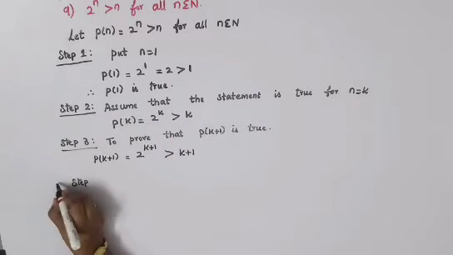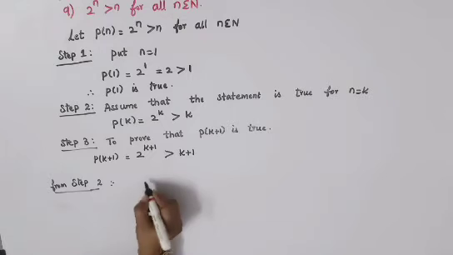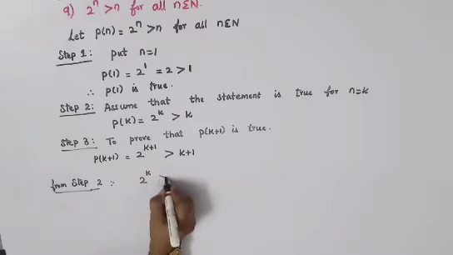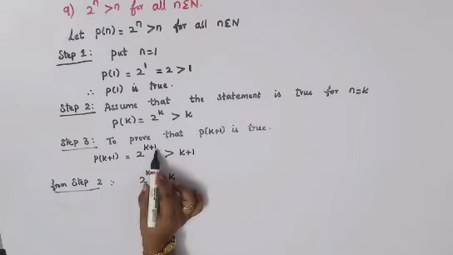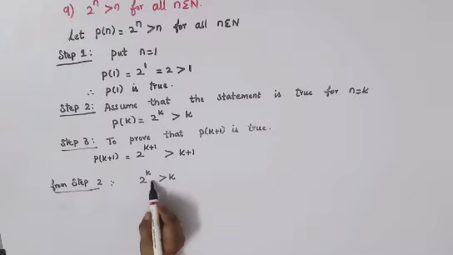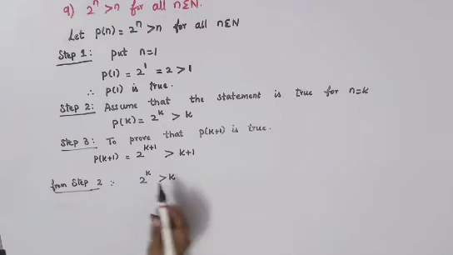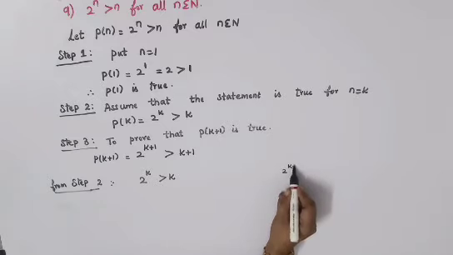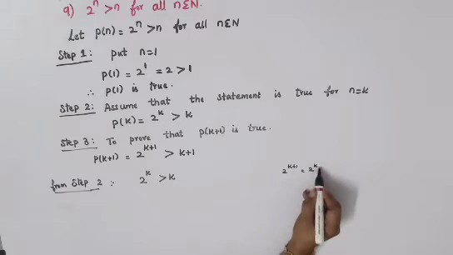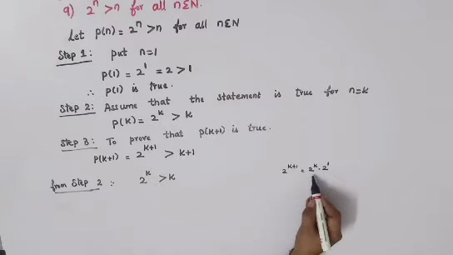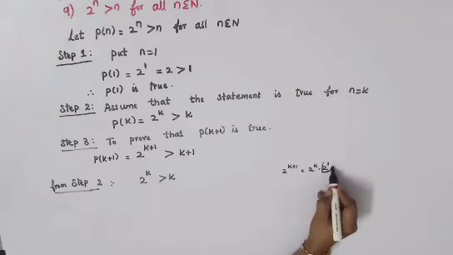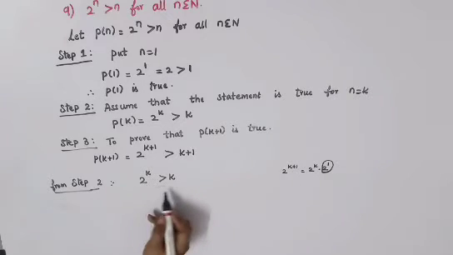So from step 2, write your step 2 as it is, 2 power k is greater than k. Now see your step 3, they have got 2 power k plus 1, okay. But I have got 2 power k here, so I need one more. So 2 power k plus 1 means that is 2 power k into 2, using your a power m plus n is equal to a power m into a power n. So you'll get this format. Okay, so what is needed is 2 power 1 is needed. So I'll just multiply both the sides by 2.